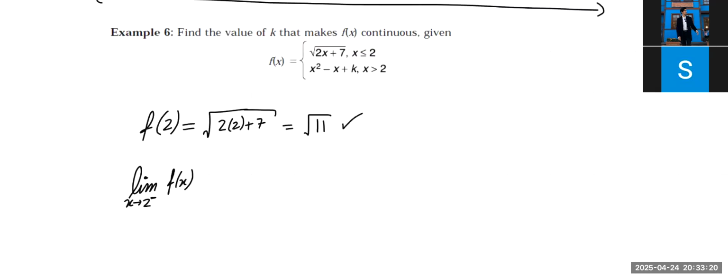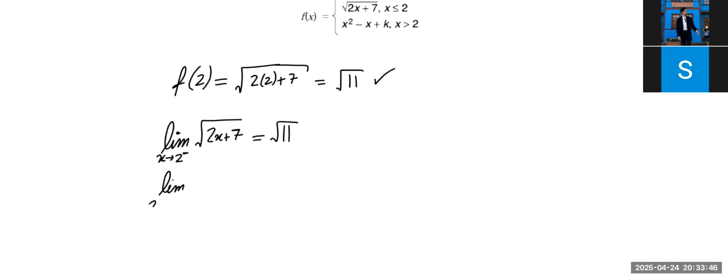Which function should I use for that? The left side would be your first function, when x is less than or equal to 2. I'm approaching from left of 2, so from less than 2. That's why I'll use the first. So it's going to be root of 11. Okay, so the left-hand side limit is root of 11. What's the right-hand side limit?